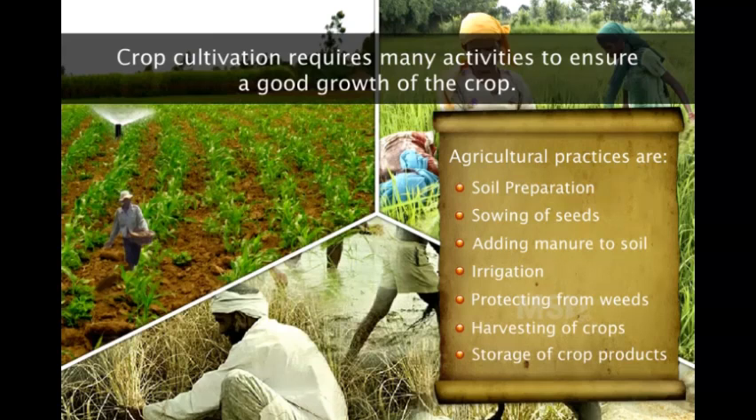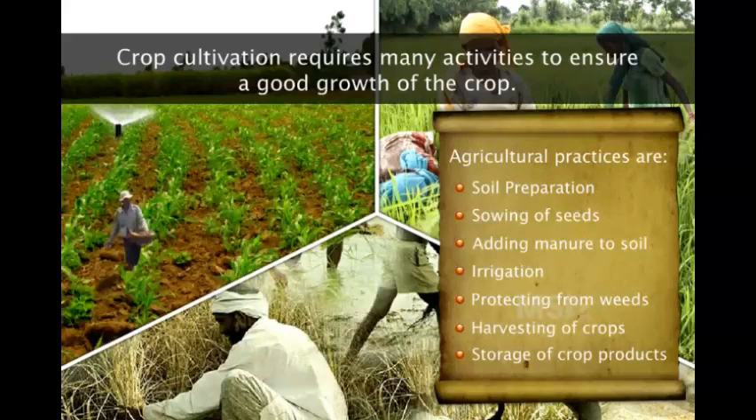Crop cultivation requires many activities to ensure a good growth of crop. As we all know, we have different stages of growth in our bodies, such as first we are a child, then we become youth, then old. So this process also varies in crops. These types of cultivation are called agriculture practices. Now we have different types of agricultural practices, and these are the steps.